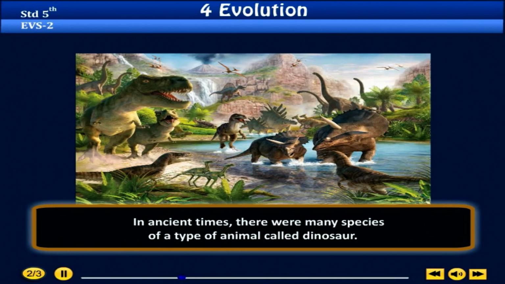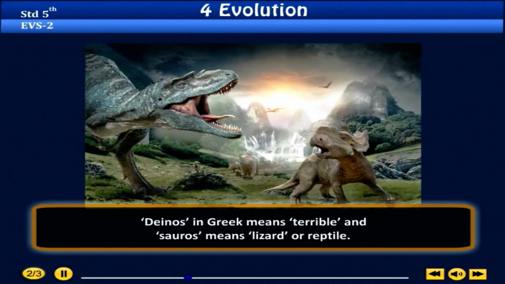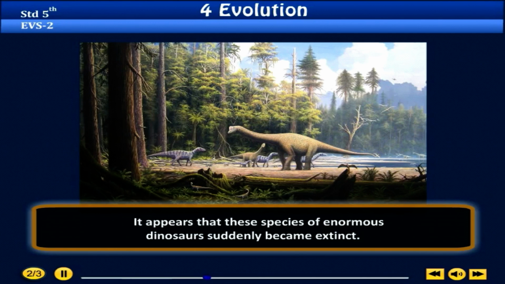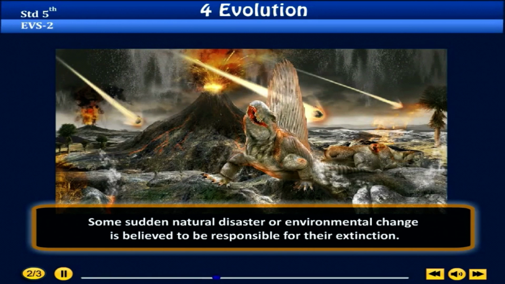In ancient times, there were many species of a type of animal called dinosaur. Dinos in Greek means terrible, and sauros means lizard or reptile. Dinosaur means a terrible lizard. Some of these dinosaurs were enormous in size. It appears that these species of enormous dinosaurs suddenly became extinct. Some sudden natural disaster or environmental change is believed to be responsible for their extinction.